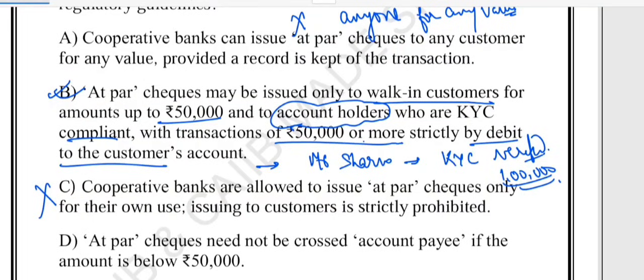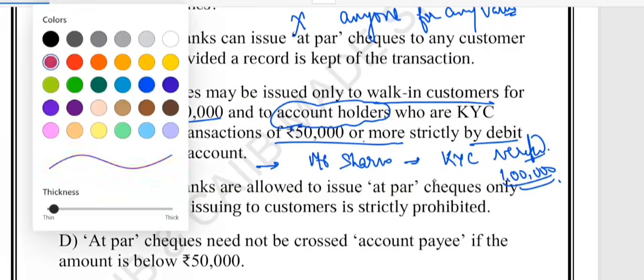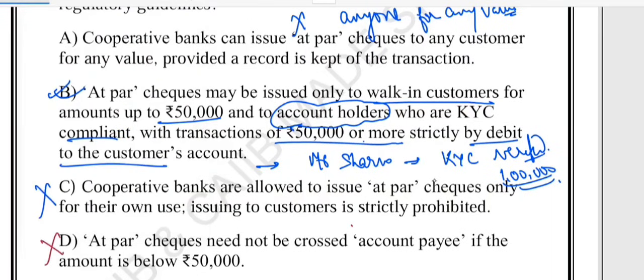Option D says that at par cheques need not be crossed account payee if the amount is below 50,000. Do you think this is correct? This is wrong. RBI says that all at par cheques, no matter the amount, must be crossed account payee.